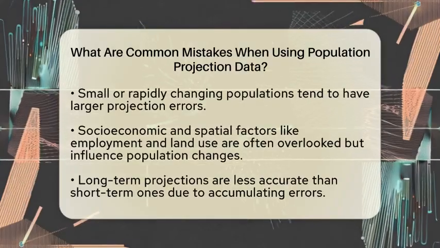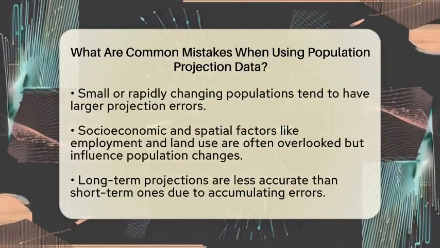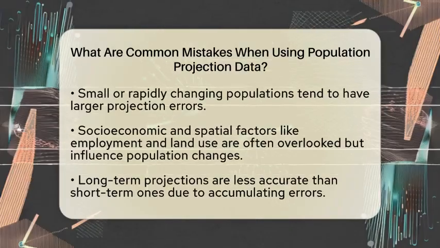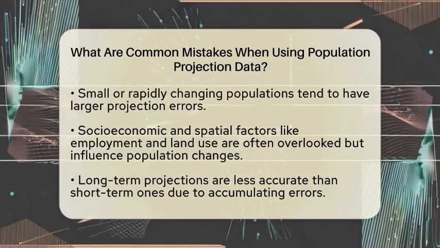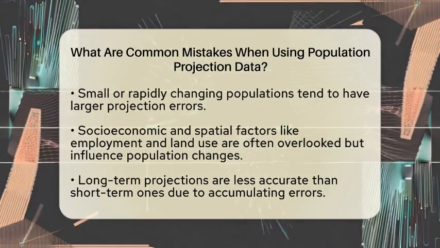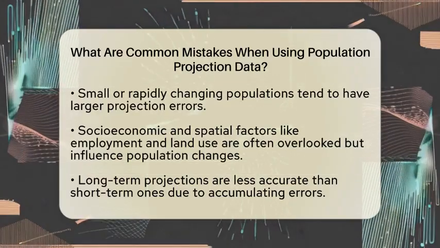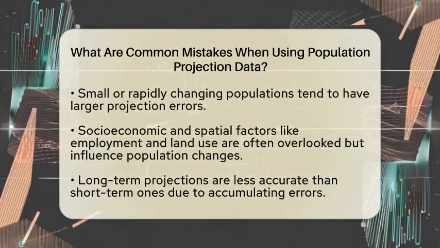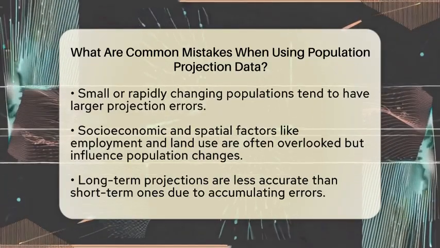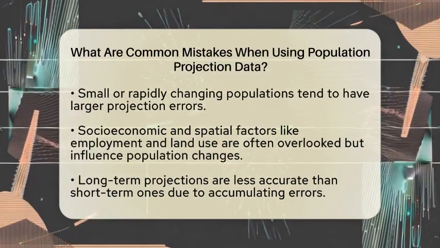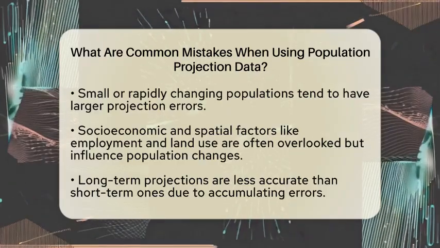But sometimes simple methods work just as well or better, especially when data quality is not perfect. Overcomplicating the process can give a false sense of accuracy. It's also important to consider the size and growth rate of the population. Small populations, or those changing rapidly, tend to have larger projection errors. Ignoring this can make you overly confident in the results for these areas.